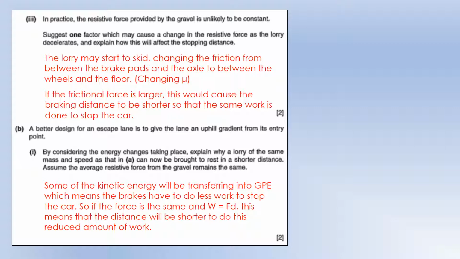By considering energy changes taking place, explain why a lorry of the same mass and speed can be brought to rest in a shorter distance if we have an uphill gradient. Well, the key is that some kinetic energy is transferred into GPE, which means the brakes have to do less work. So if you're applying the same force, that means a shorter stopping distance.